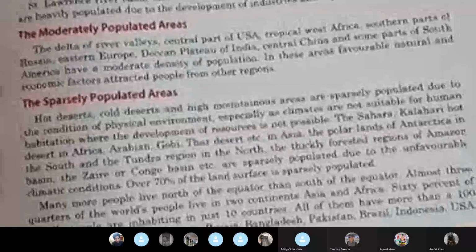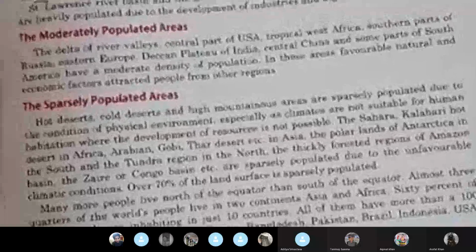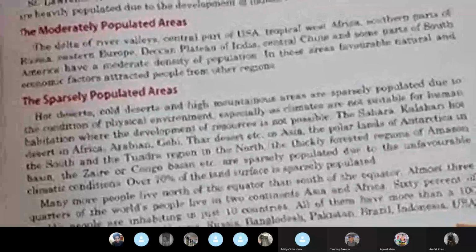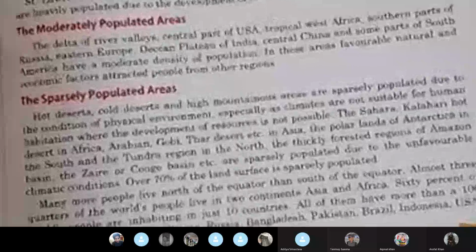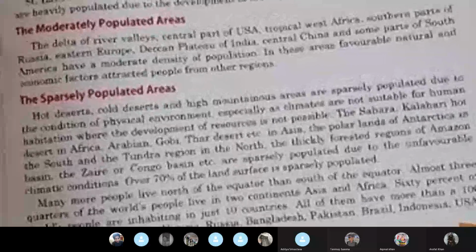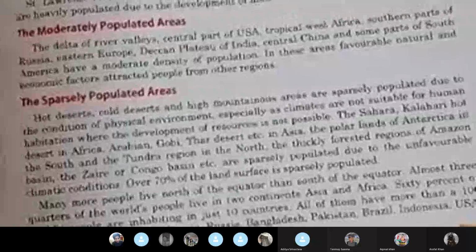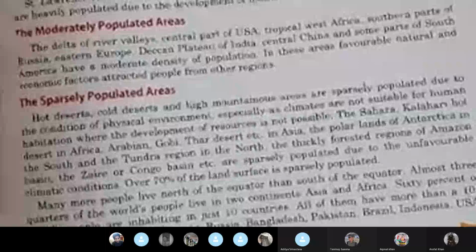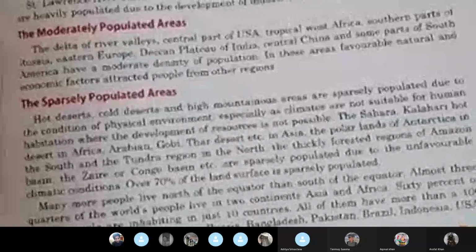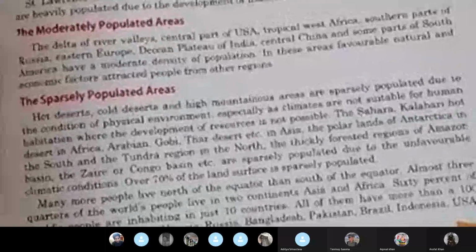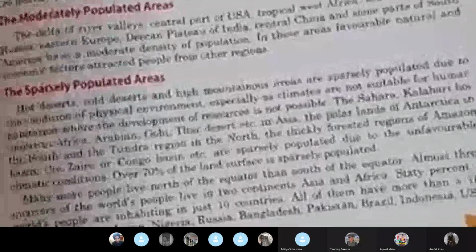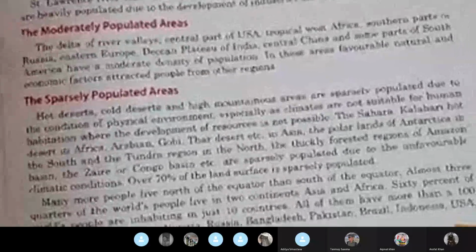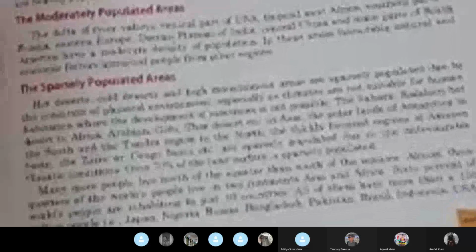Now, the Sahara, Kalahari, hot deserts in Africa, Arabian, Gobi, Thar deserts, etc. in Asia, the polar lands of Antarctica in the south and the tundra regions in the north, thickly forested regions of Amazon basin, the Zaire and Congo basin, etc., are sparsely populated due to the unfavorable climatic conditions. Over 70% of the land surface is sparsely populated. That means very few people are living there.